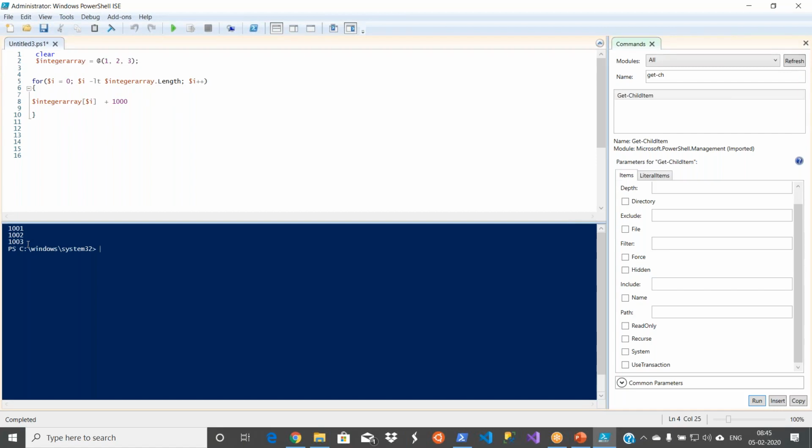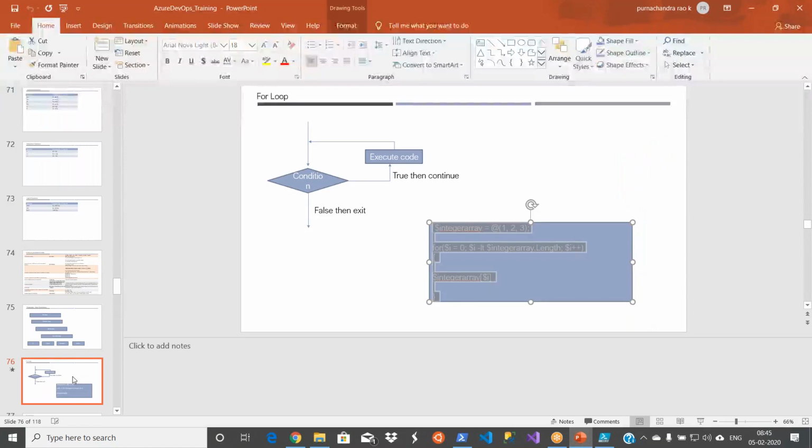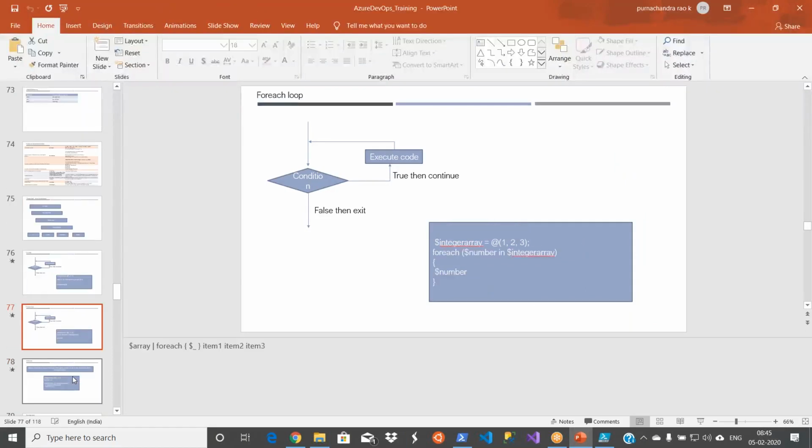So that's a for loop. It works on your array of data or list of data. Now the other one is, so we have the for loop, and we also have the foreach loop. Both will do the same thing, but the foreach loop comes in handy when you are working with some objects or something. I don't want to use that complicated stuff. For the time being, I would say both are the same. But foreach will work with string arrays, or if you are working with some system level components, it will help you more than the for loop. Okay. So foreach is also the same thing.